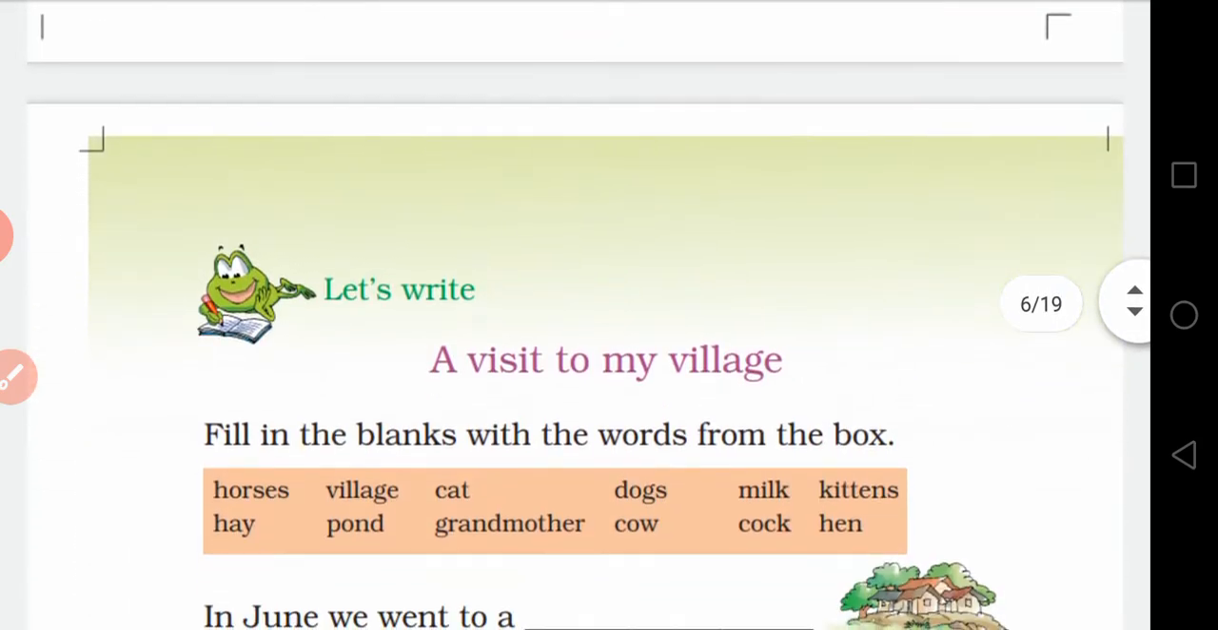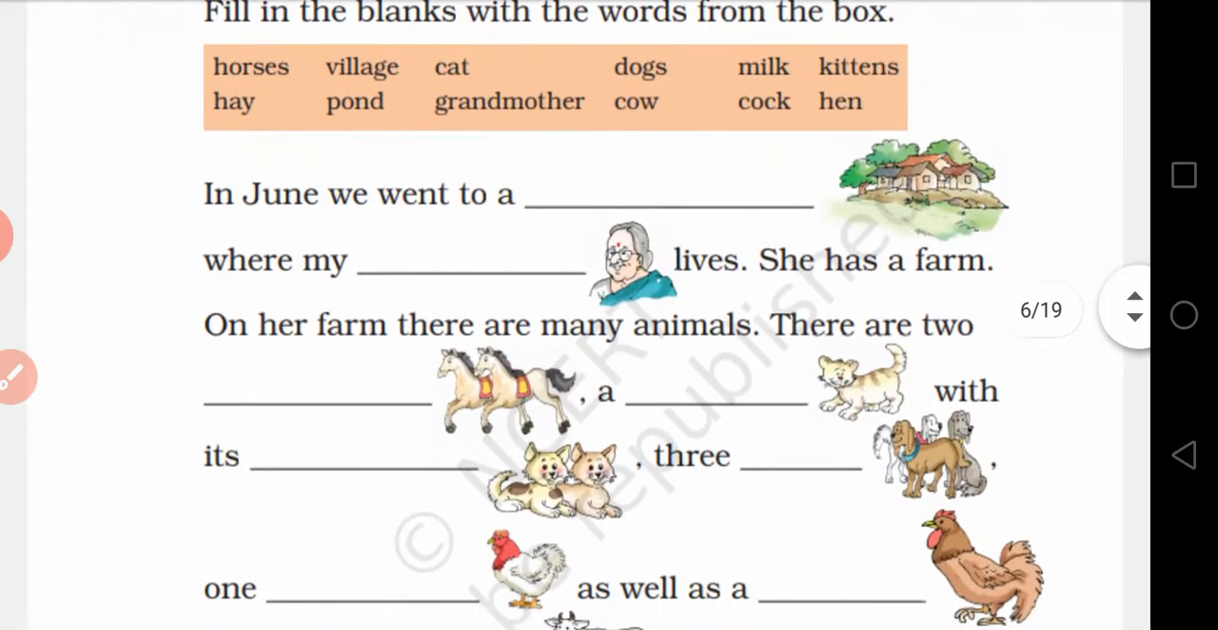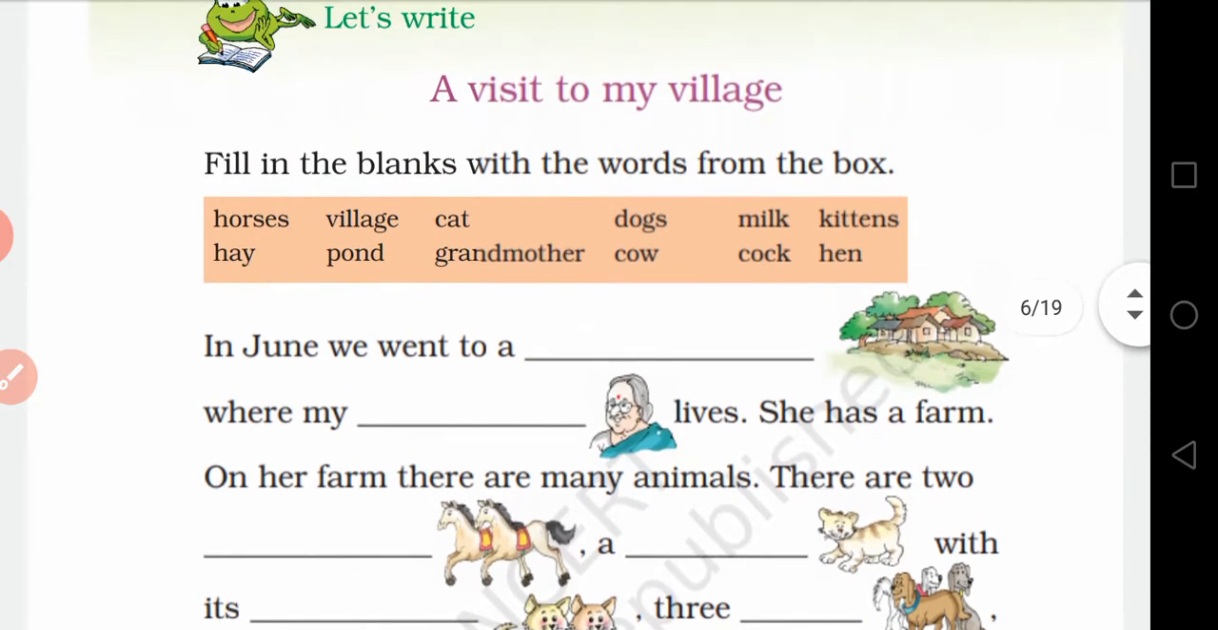Now come to the writing activities. First of all, you have to write 5 sentences using this and that. Now come to the writing activities: A visit to my village. Fill in the blanks with the words from the box.